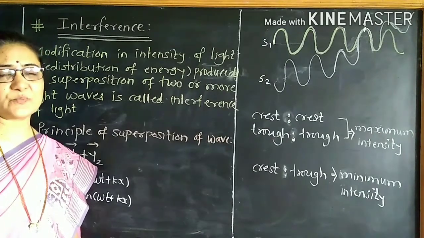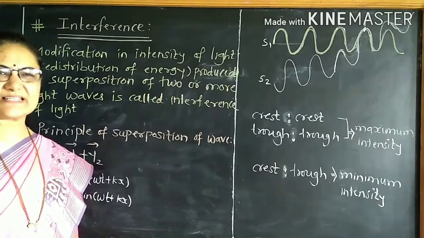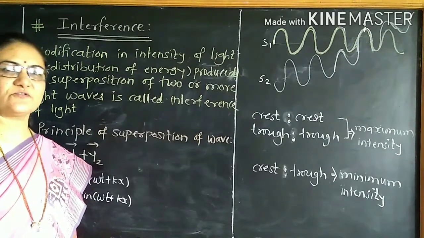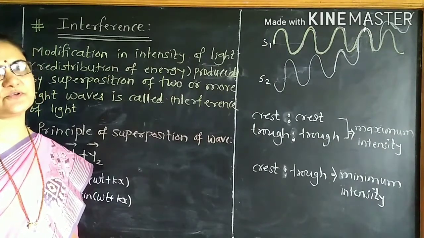Appearance of colors in the soap bubble, colors in a thin oil film on water surface. These are certain examples of interference of light. Let us study what is meant by the principle of superposition of a wave.